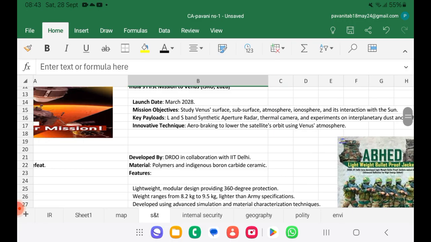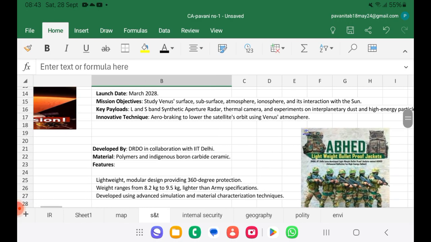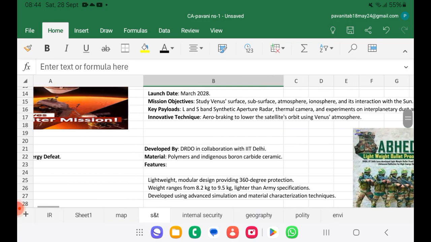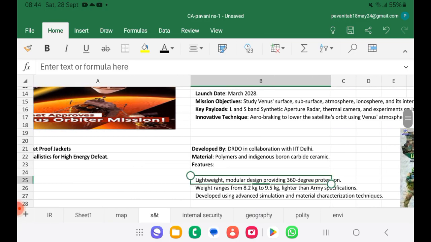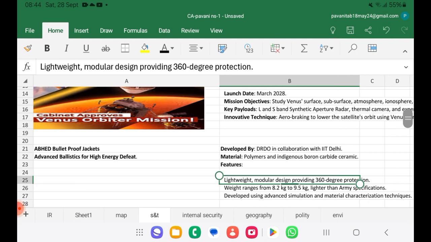So key payloads are L and S band synthetic aperture radar, thermal camera, and experiments on interplanetary dust and high energy particles. So we are using an innovative technique, that is aero braking, to lower the satellite orbit using Venus atmosphere. Okay.